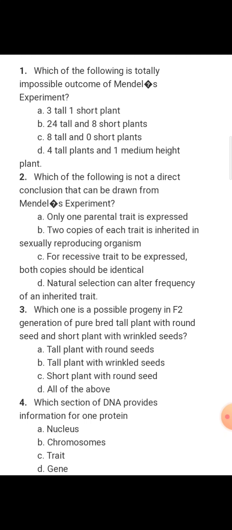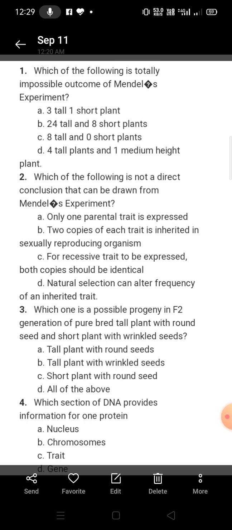Okay, the next question, which one is a possible progeny in F2 generation of pure bred tall plant with round seed and short plant with wrinkled seed? By now I think you have known all these characteristics which is exhibited in the F2 generation. So here it's given tall plant with round seed, tall plant with wrinkled seed, short plant with round seed. So all these characteristics you can find, it is available in the F2 generation. When F2 progeny is found, all these characteristics can be found, combination of these characteristics. So the answer will be D, all of the above.